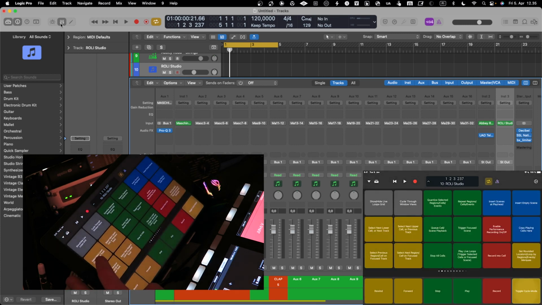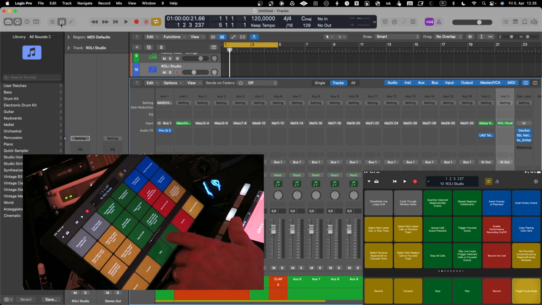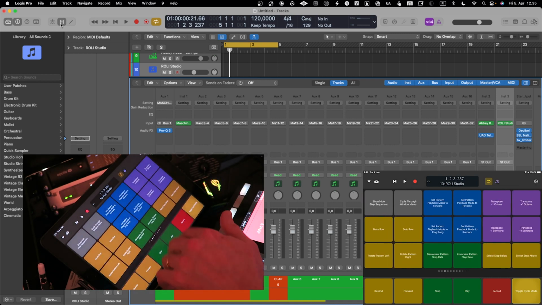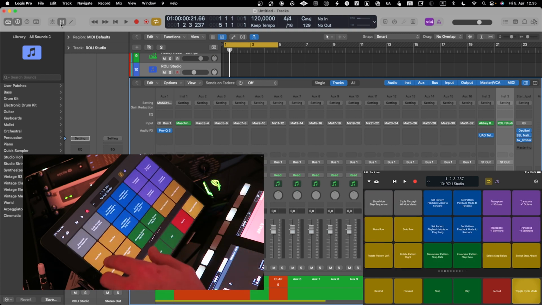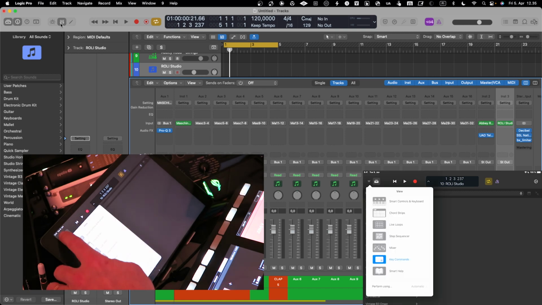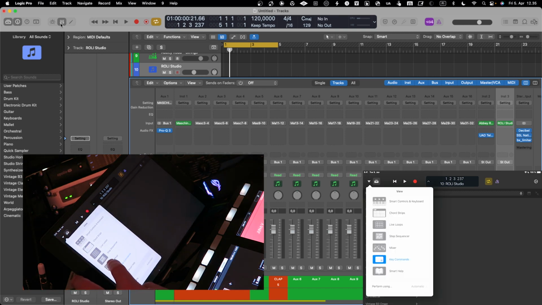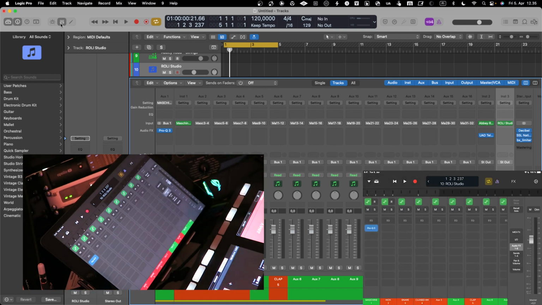You can also define the key commands, so you can program these patterns and what they do, and in a way run certain macros or keyboard shortcuts directly from here. So that app is very convenient and great to be used with Logic Pro X.